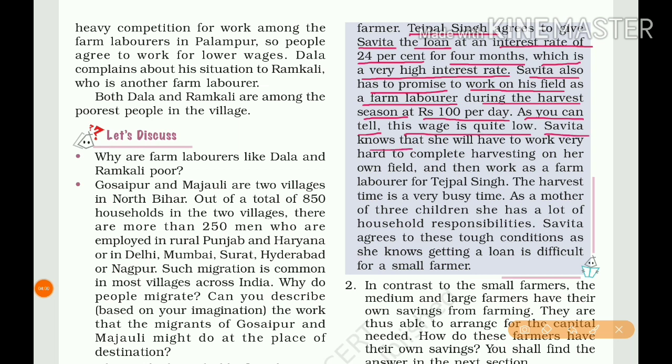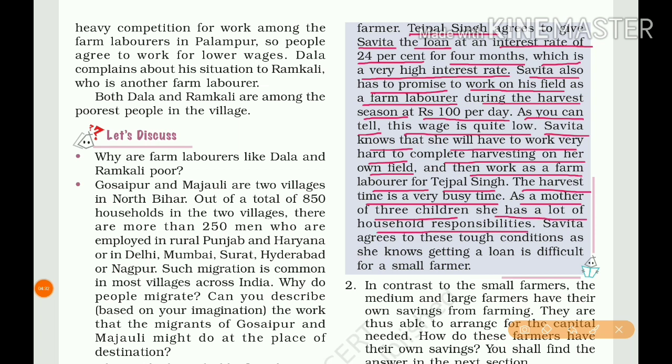Savita knows that she will have to work very hard to complete harvesting on her own field. She wants to do harvesting on her field and also work as a farm laborer for Tejpal Singh. The harvest time is a very busy time. As a mother of 3 children, she wants to take care of her children also, and she has a lot of household responsibilities.